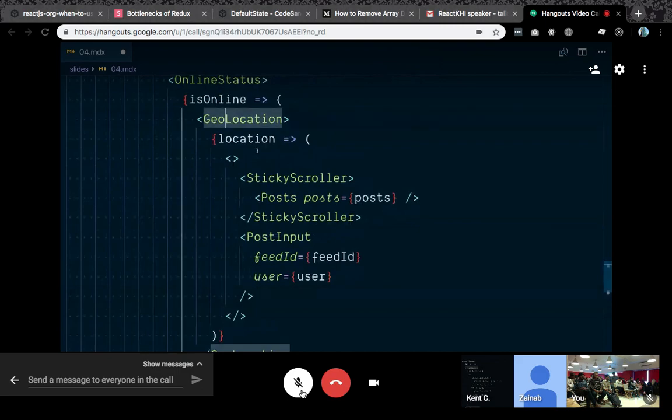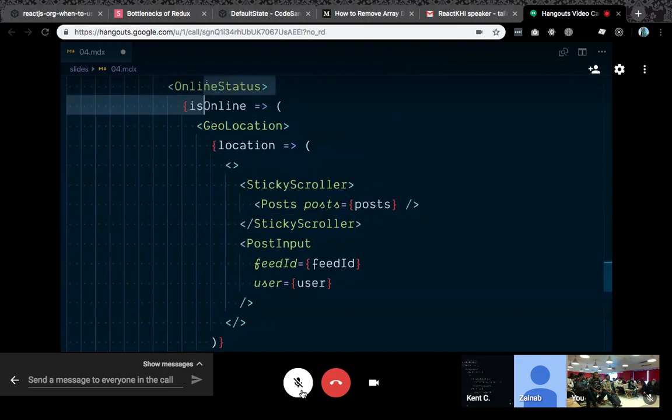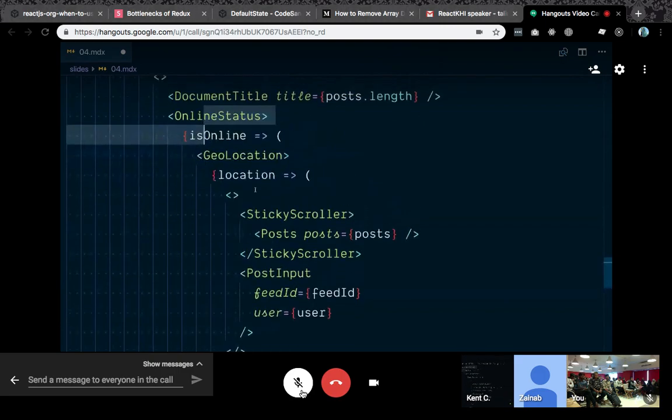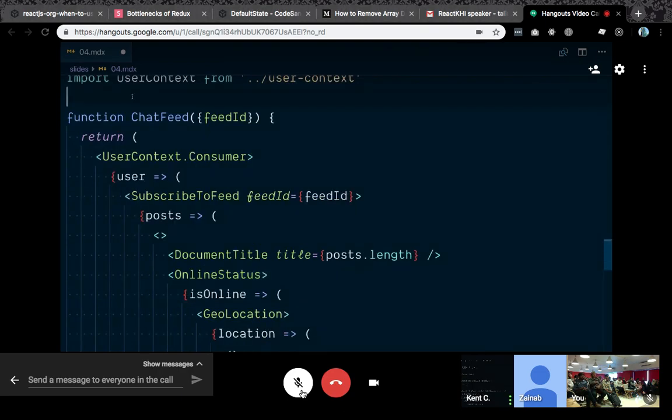If I wanted to change the online status to be within the geolocation, well, now I've got to go down here and make sure that's all updated properly. So that's not going to work. It's hard to make changes to really deeply nested code. One nice thing is that we can combine some of these together in a separate component, and that separate component can have a render prop based API, so it can forward on anything that we're calling. Then the nesting could be isolated to this other component, and we just have a presentational component elsewhere, but it still isn't super nice.